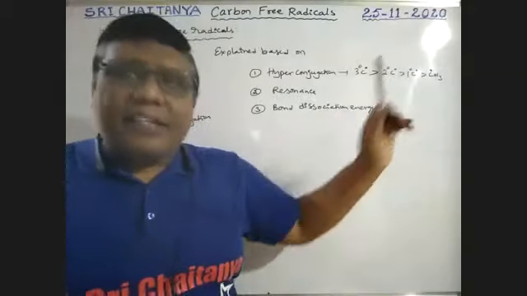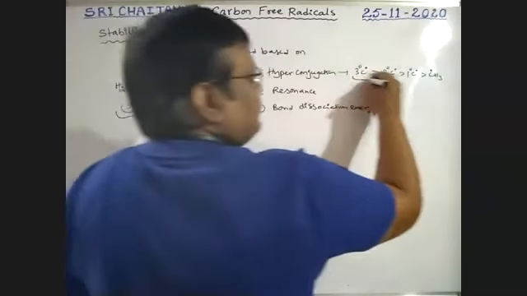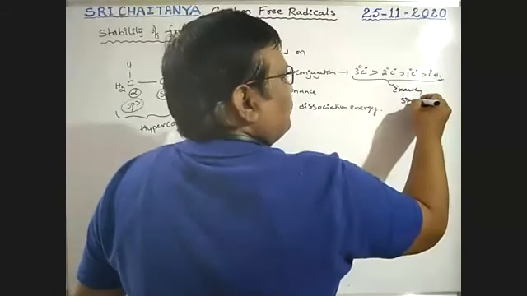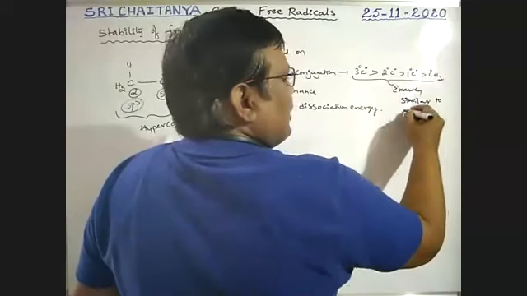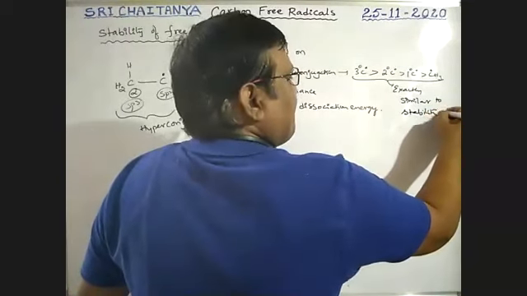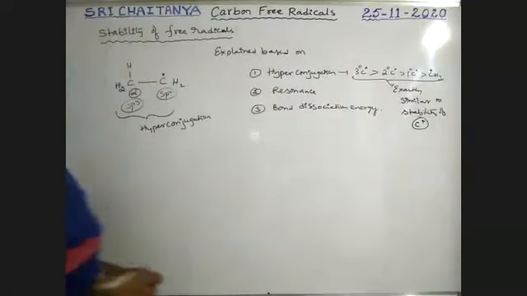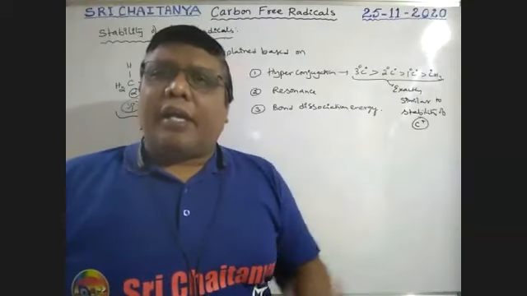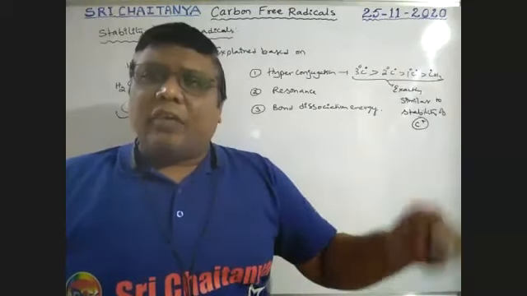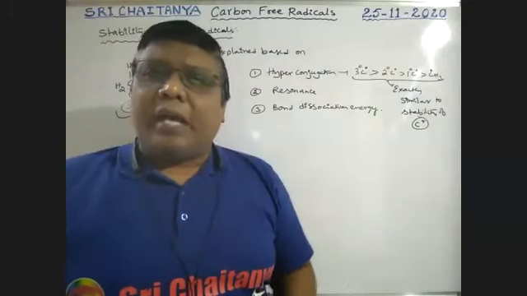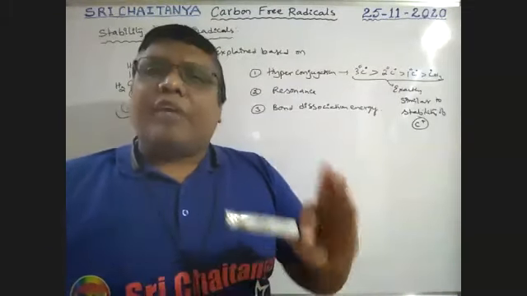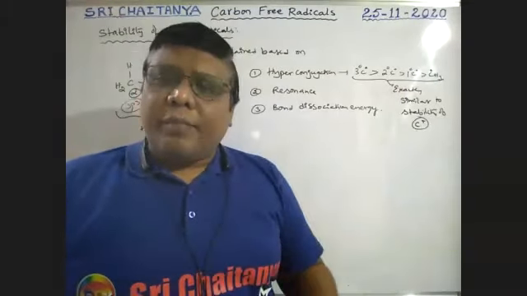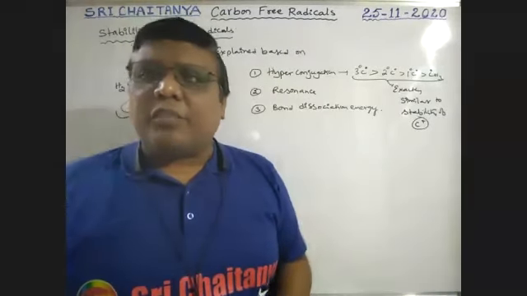Boys, this order is exactly similar to the stability of carbocation. Am I correct or not? Tell me, boys. The same order we explained at the time of carbocation. Tertiary carbocation is more stable than secondary, which is more stable than primary, which is more stable than methyl carbocation. So carbon free radical stability is in the order exactly similar to that of carbocation.